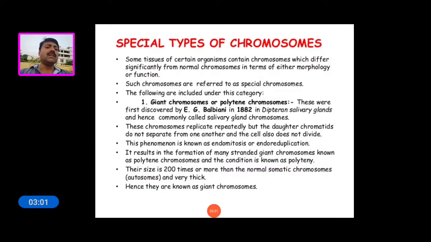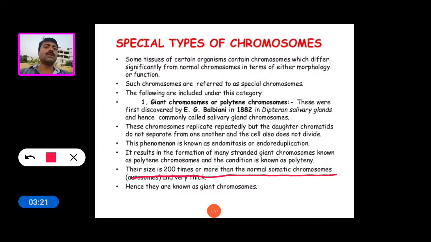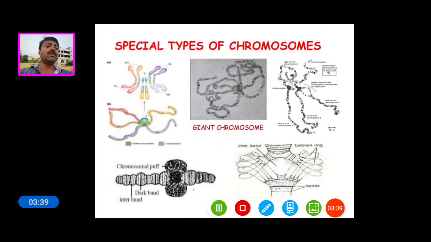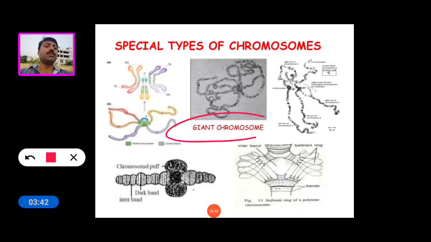And their size is 200 times or more than normal somatic chromosomes. So what is the size of these giant chromosomes compared to normal somatic chromosomes? Their size is 200 times more than normal somatic chromosomes. They are autosomes, and hence they are known as giant chromosomes. So these are the special type of chromosomes, the giant chromosomes.